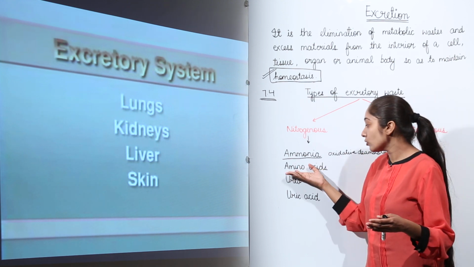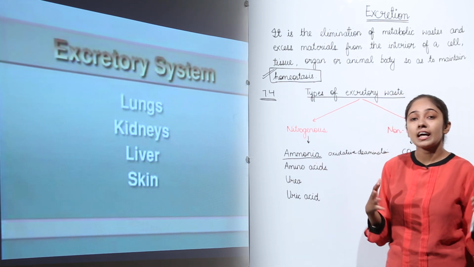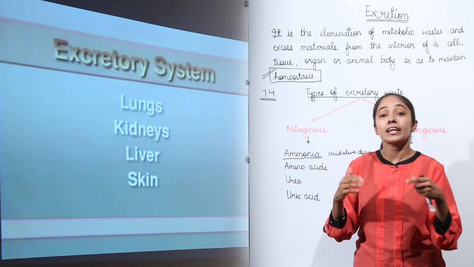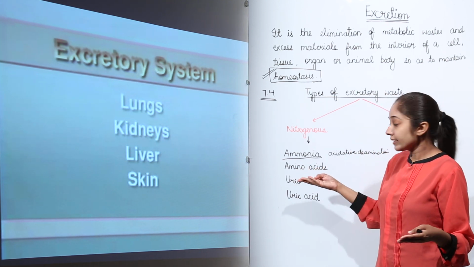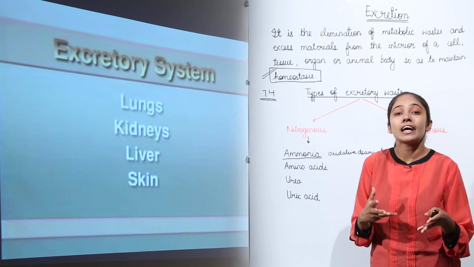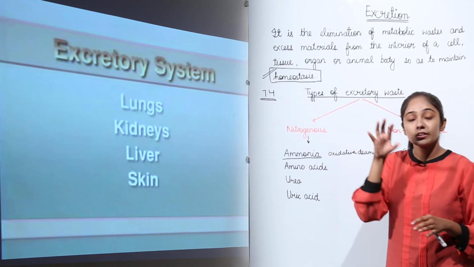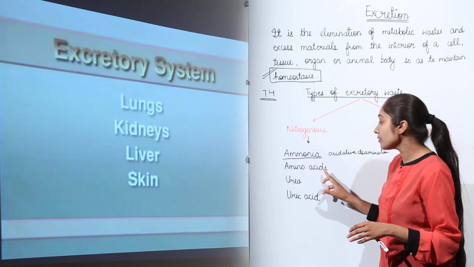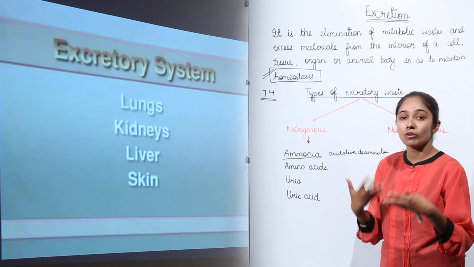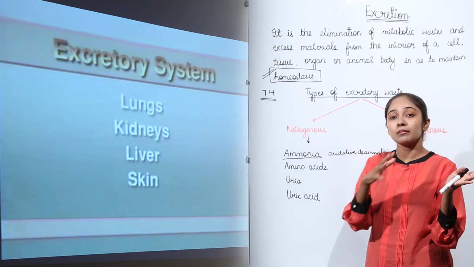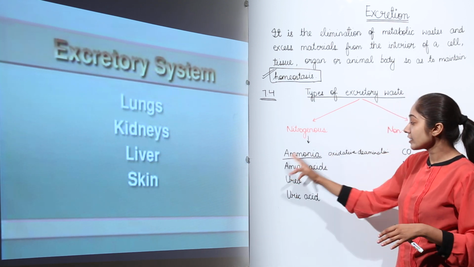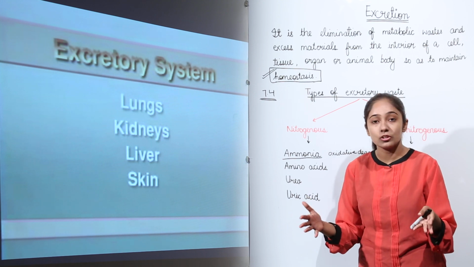Moving on to amino acids. Well, amino acids are not further catabolized. If there is an excess of amino acids, then they need to be removed. This happens in the case of mollusks and echinoderms. In mollusks and echinoderms, amino acids are removed from the body without catabolization, meaning they are not catabolized into further products; the excess amino acids are just removed as they are.